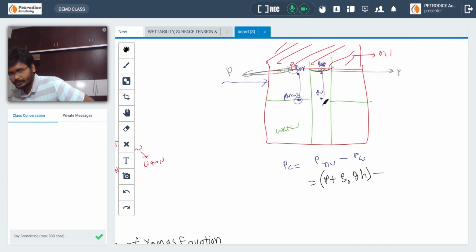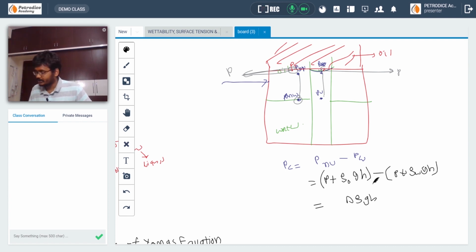If you take this one, it is given as P plus density of water into g into h. The final is given as delta rho g h. Basically, you don't have to remember this.